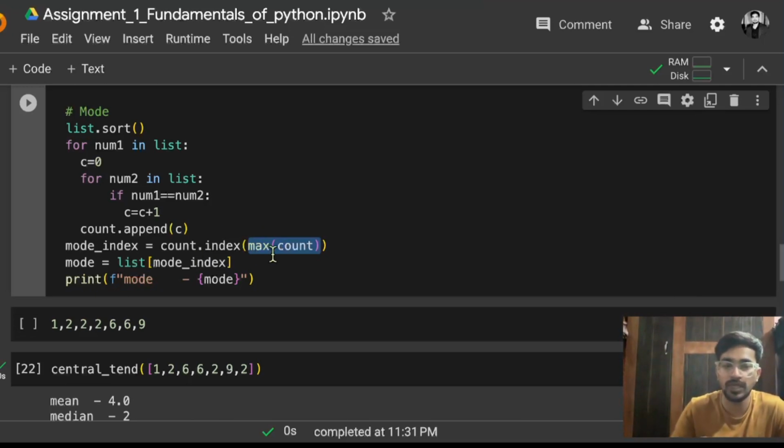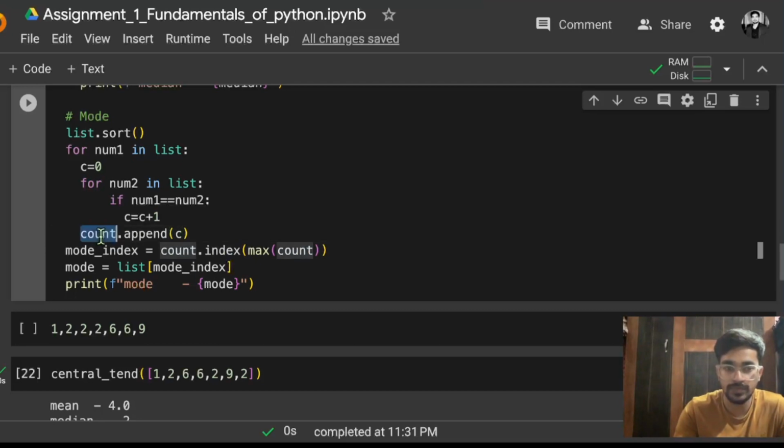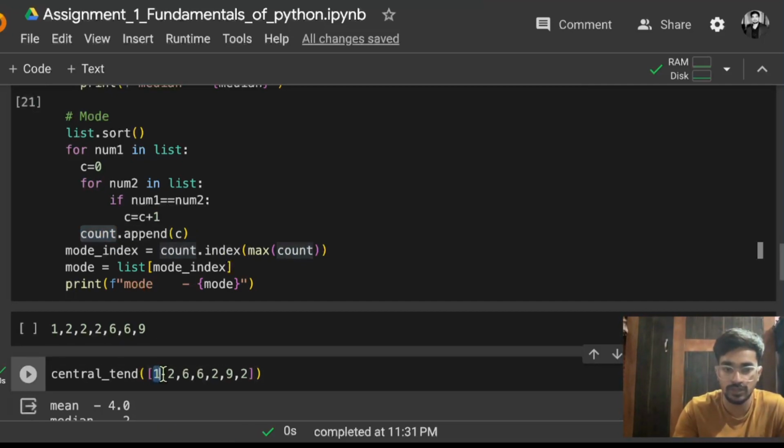So we need to find the index of the number whose count is the highest. The counts stored in the count list are the counts of each number, and they are in order. The first count is of 1, then the second count is of 2.